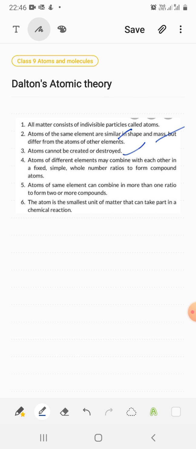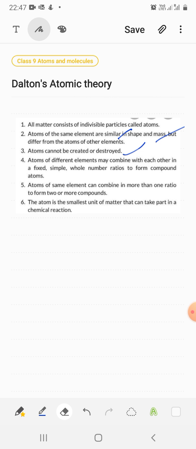The third postulate given by Dalton is that atoms can neither be created nor destroyed. You cannot create an atom nor destroy an atom. So it is fixed in a chemical reaction. Basically, it also follows the law of conservation of mass.